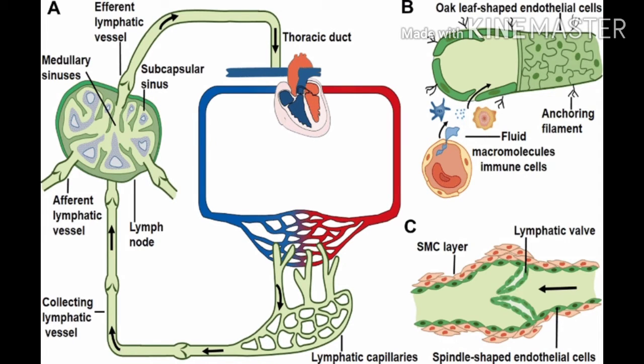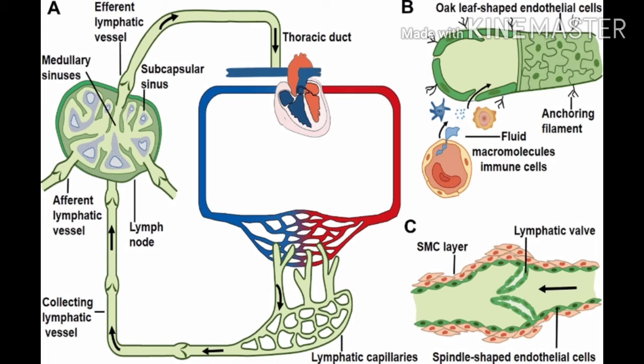So this lymph drains into lymphatic capillaries. You can see in this picture the green color vessel-like structure. These lymphatic capillaries from the intercellular spaces join to form large lymph vessels that finally open into large veins. So, lymph carries the digested and absorbed fat from the intestine and drains excess fluid from the extracellular space back into the blood.